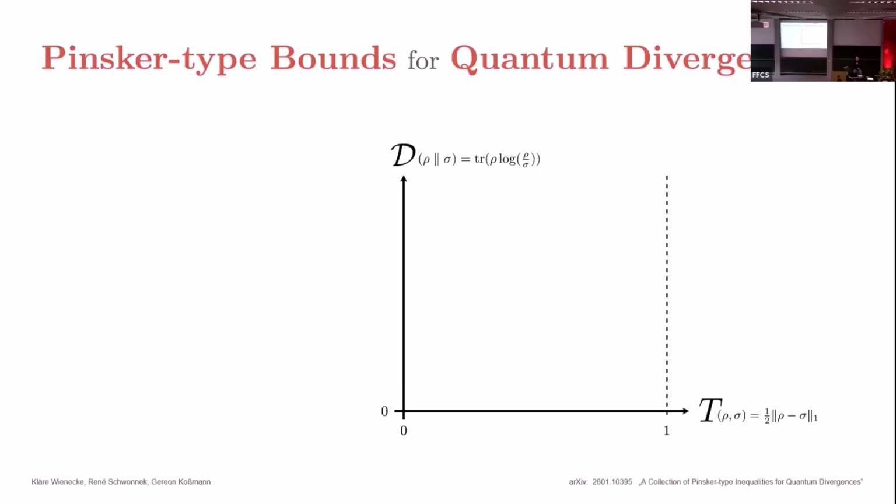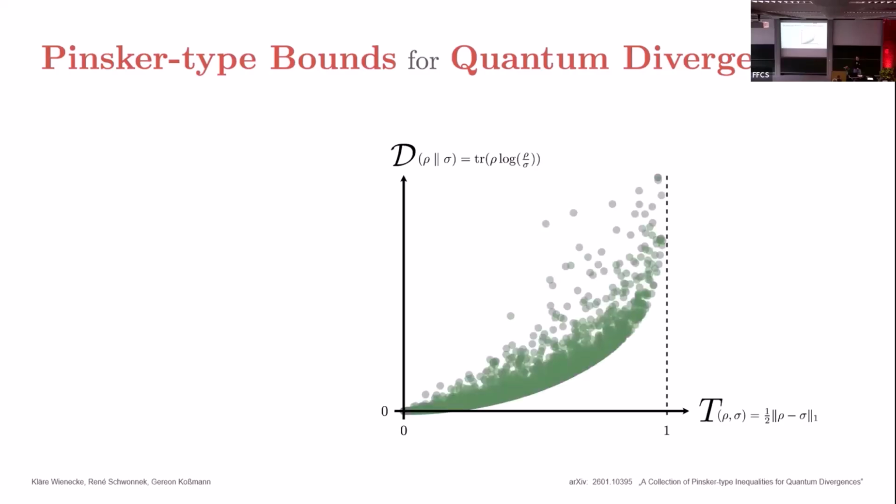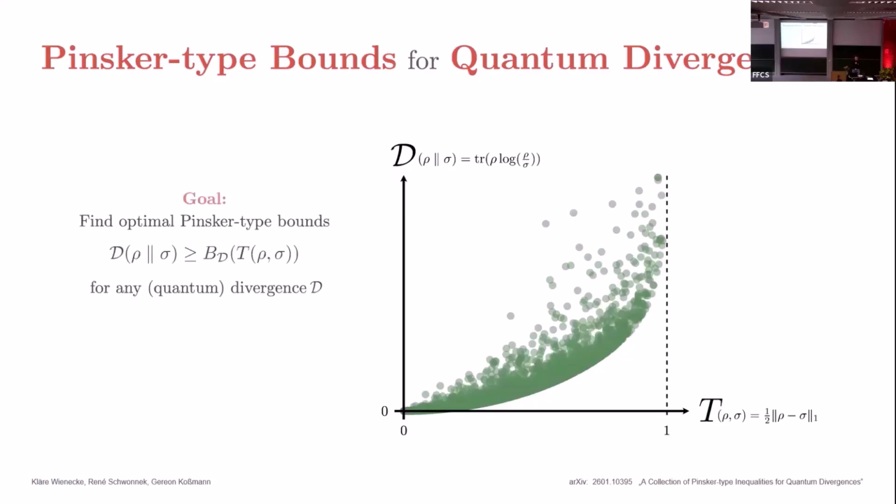If you now pick your two favorite quantum states and you calculate D and T, you will get a point in this graph, for example, this one. You can do it for 10 more points. You can do it 5,000 more times. And then you see, we don't have a one-to-one correspondence between D and T, but we still have hope to find some relation between the two, because we have a region that looks like it has a lower bound. So our goal is to find the optimal lower bound, a function of T such that for any two quantum states, D is always greater than this function of T.